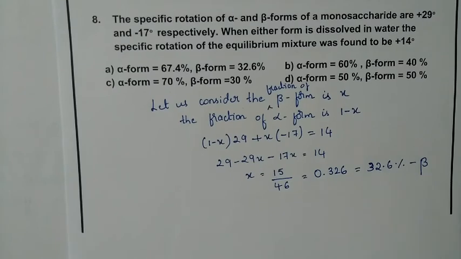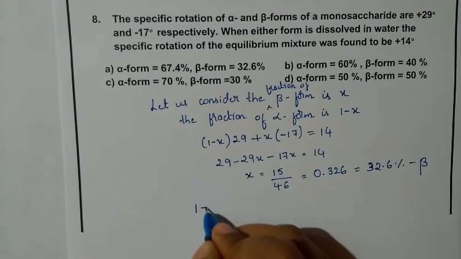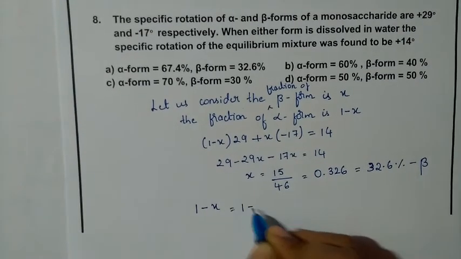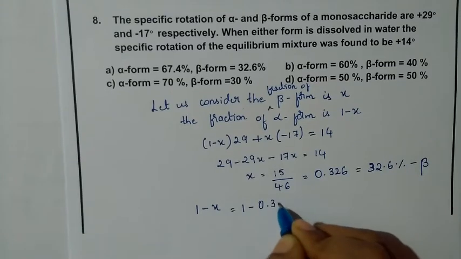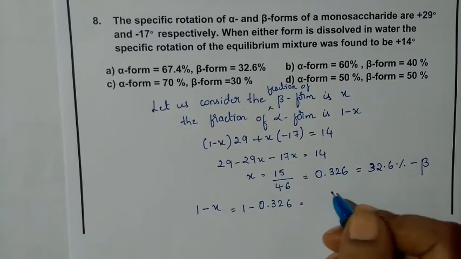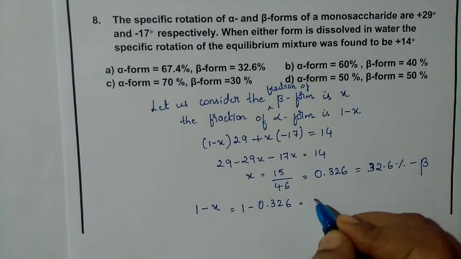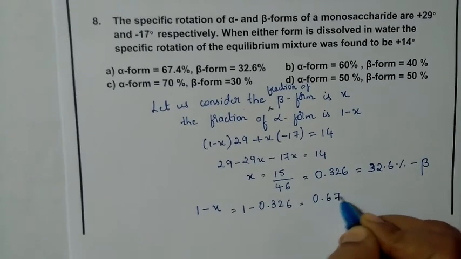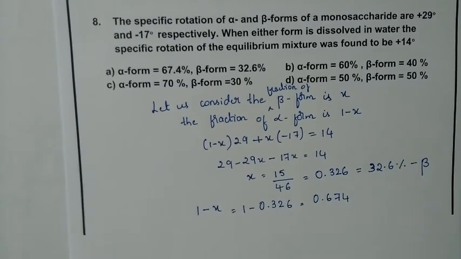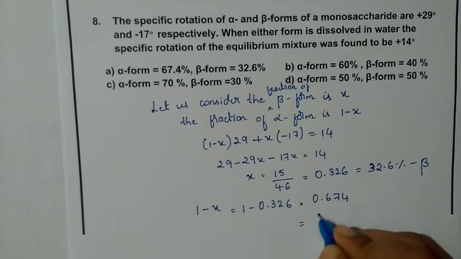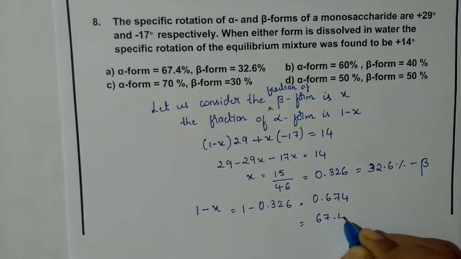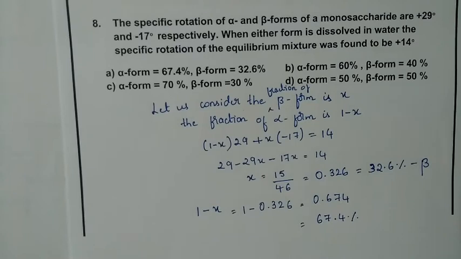Next, 1 minus x. So it is 1 minus 0.326, which equals 0.674. In percentage, it becomes 67.4%.